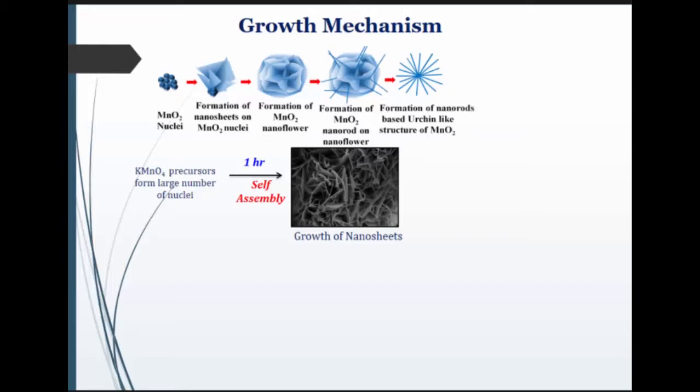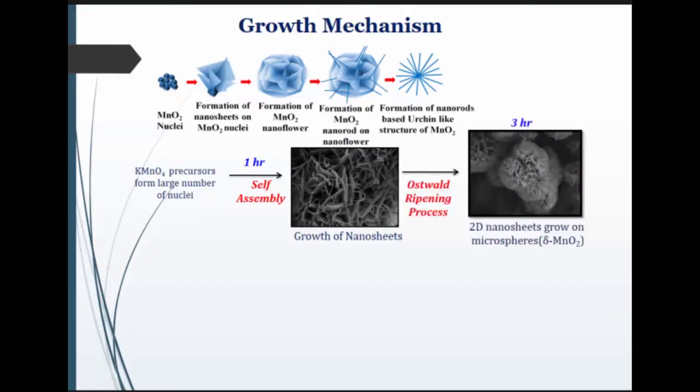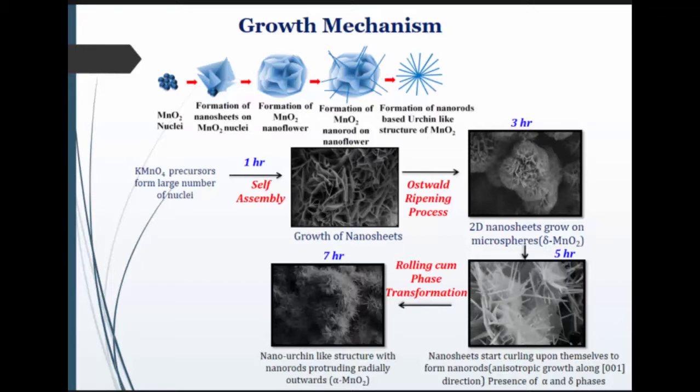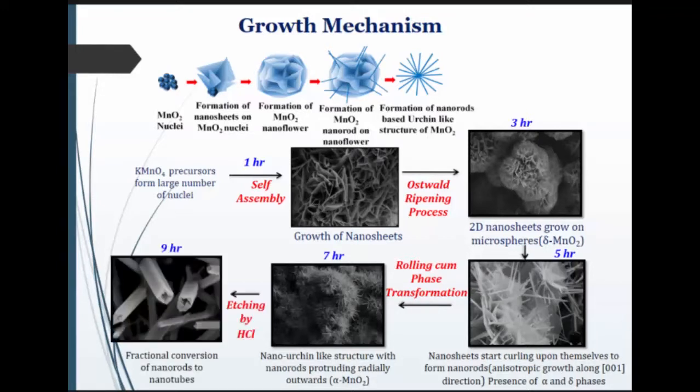For the experimental evidence, we also got the FESEM images for different hours. For 1 hour, a nanosheet kind of structure was obtained. Then for 3 hours, due to Ostwald ripening, we obtained the nanoflower like structure. Then for 5 hours, the mixed structure of nanorod and nanoflower.